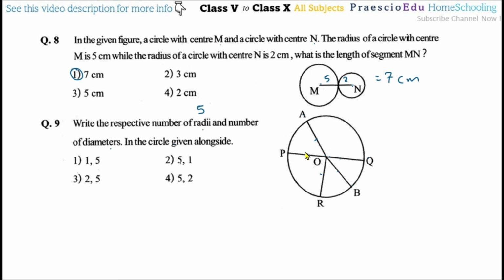Diameter means the chord, the straight line passing through the center of the circle and meeting any 2 points on the circle. So P and Q are 2 points on the circle, and it passes through O, the center of the circle, in a straight line. So this is only one. So diameter PQ is the only one. So 5 and 1, option number 2 is the correct one.